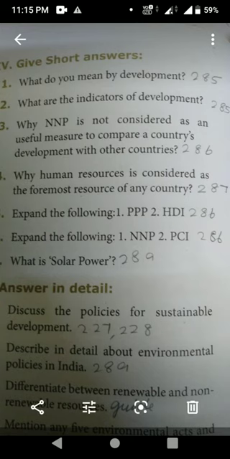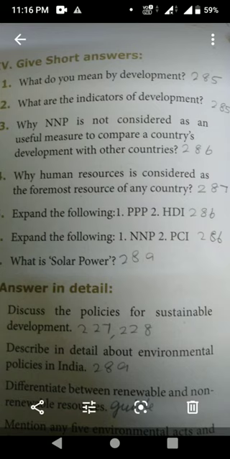Under the heading Introduction, second line. Development refers to the progress of a particular field or a particular person. Similarly, the economic progress of a country is known as economic development. However, the interpretation of a concept of development keeps on changing from time to time, from person to person, and its meaning gets extended further.